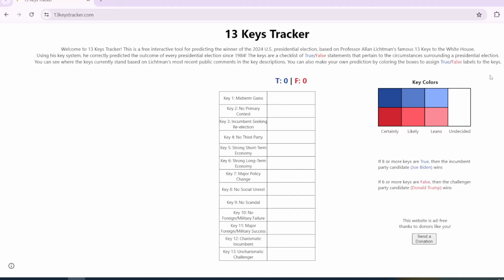Today we're going to be going over and analyzing the 2024 presidential election if Joe Biden is replaced or he simply drops out in this election. And we're going to be doing this based off of the number one most accurate, highly trusted model out of any other, made by Professor Alan Lichtman using his 13 keys tracker method.